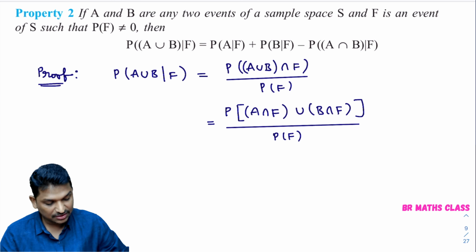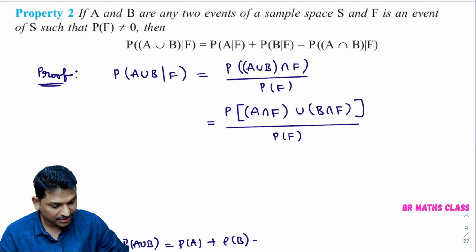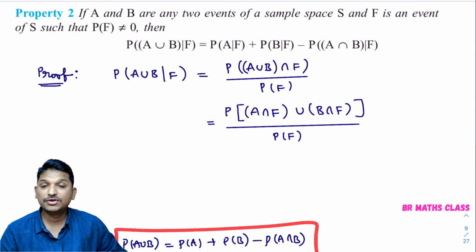Okay. Now you observe this part. In class 11 probability we learned this. Probability of A union B equal to probability of A plus probability of B minus probability of A intersection B. This result we have from class 11.